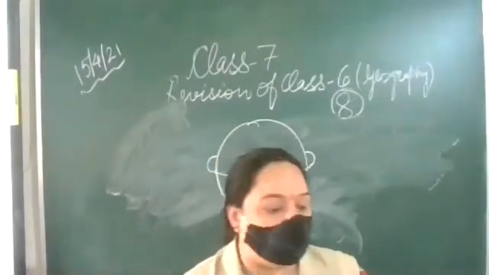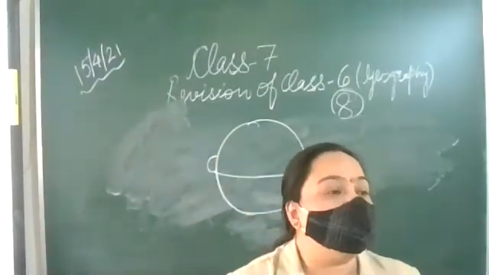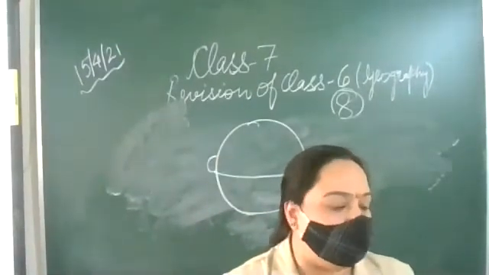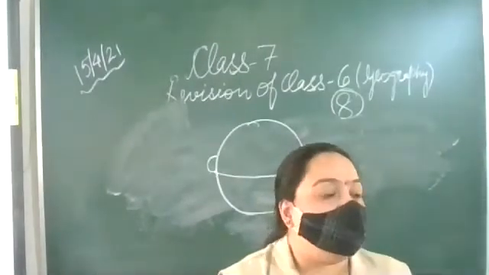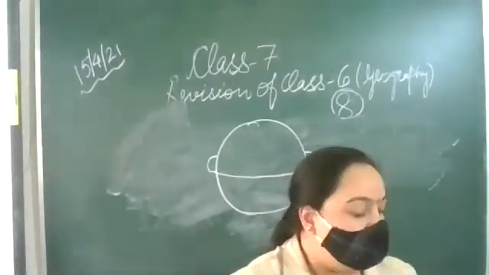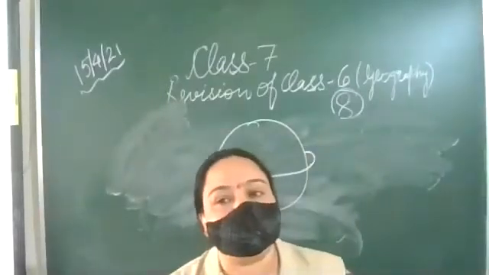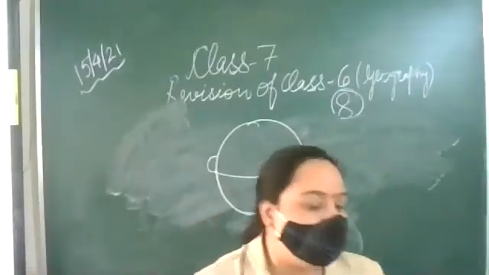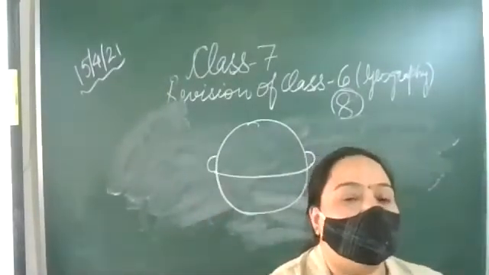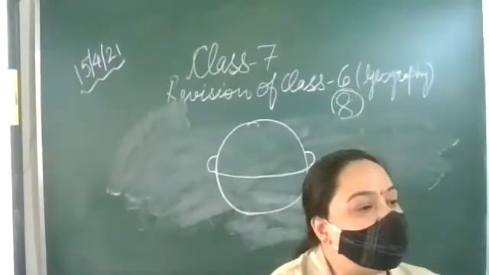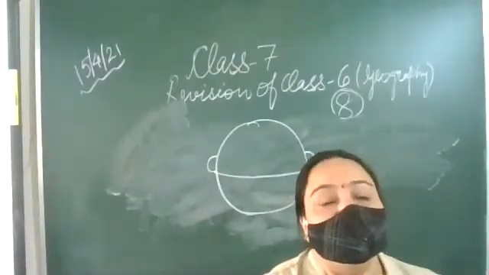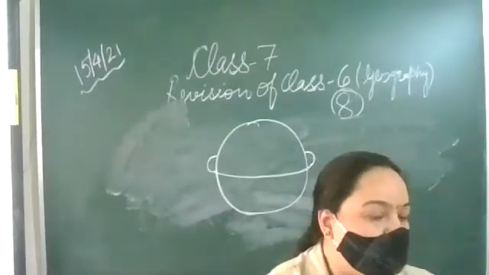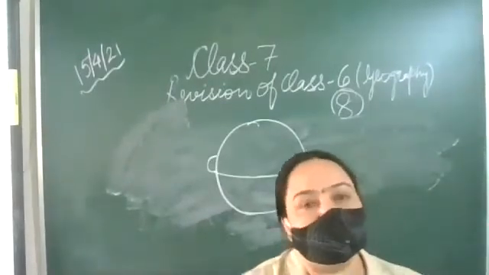Then we come to comets. Comets are huge lumps of snow and rocky dust. Each comet has an elongated tail. Comets can be visible, and the first comet which was made visible is called Halley's Comet, which was last visible in 1986, and it will again appear in 2062 after 76 years.